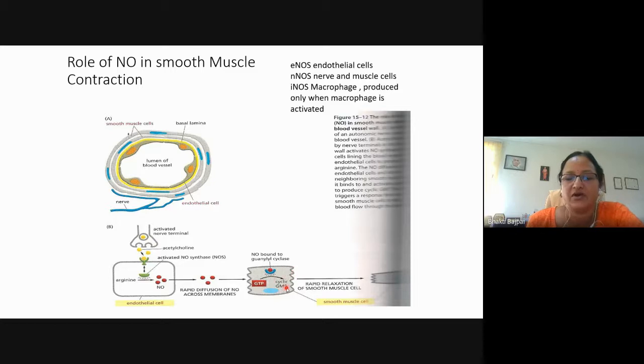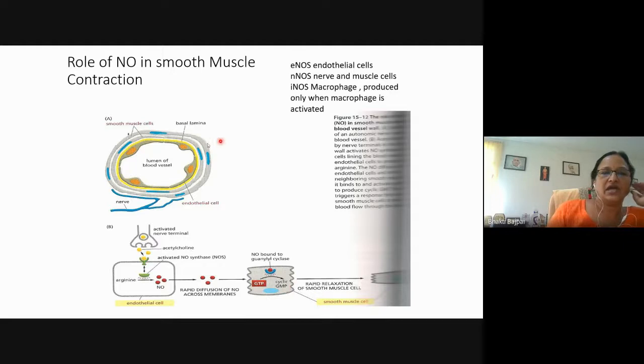And this production of cGMP will then induce other proteins, which will lead to the rapid relaxation of the smooth muscle cell. And this will lead to the increased flow of the blood, because the relaxation of the smooth muscle will lead to the vasodilation, and therefore more blood flow.